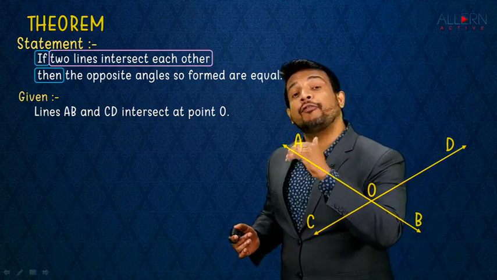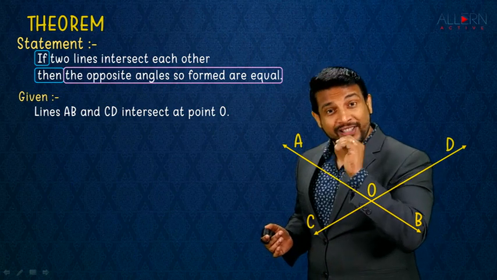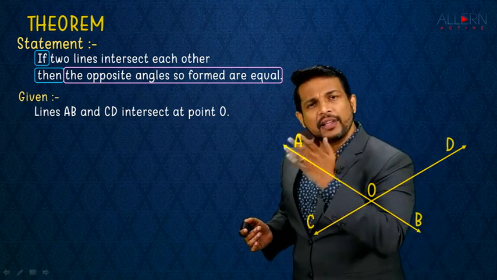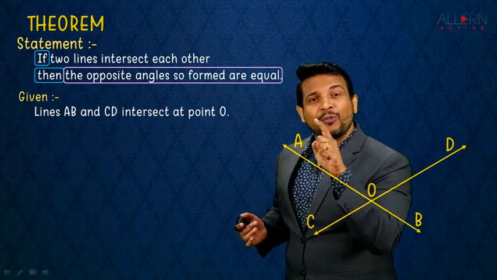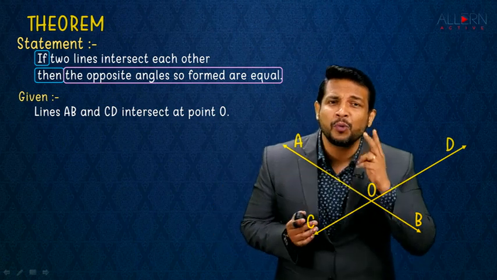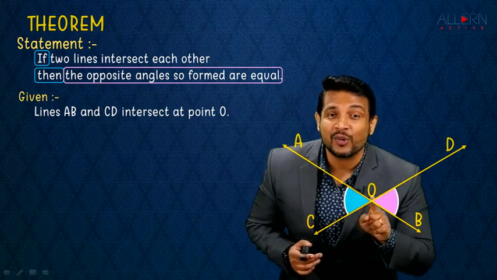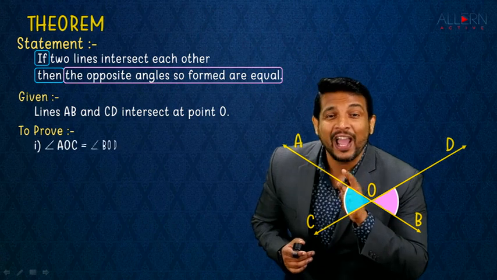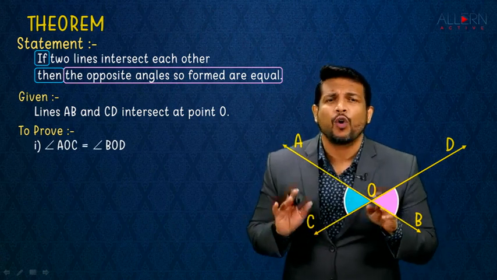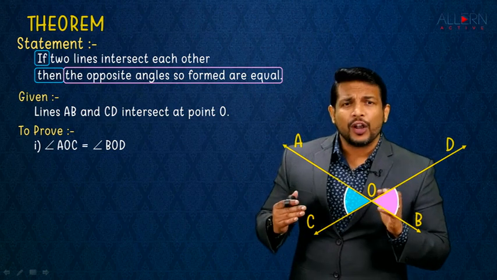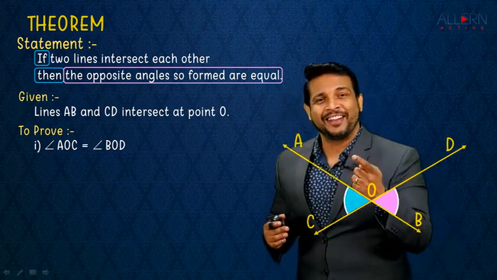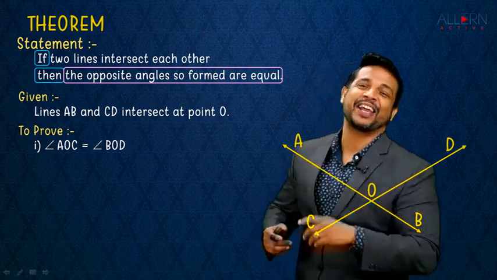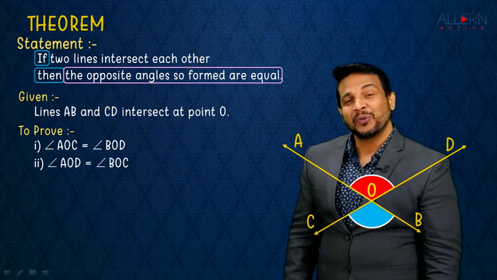And whatever follows then is nothing but the to prove. That is the result. What follows then here? The opposite angles so formed are equal. So which are the opposite angles here? There are two pairs of opposite angles. One pair is angle AOC and angle DOB. We need to prove them equal. That means you write in the to prove: angle AOC equal to angle BOD. But is that the only to prove? No. Because when we talk about opposite angles, there is one more pair. Which one? Angle AOD and angle BOC, and that is what we write there. Beautiful. That is our second to prove, right?